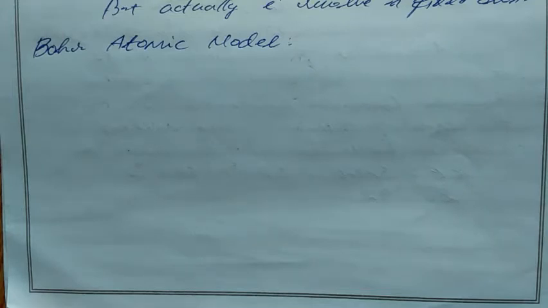Then we studied the distance of closest approach, R naught. How closely an alpha particle goes towards the nucleus, that closest possible distance is known as the distance of closest approach, R naught. R naught equals 2Ze square divided by 4 pi epsilon naught times kinetic energy.